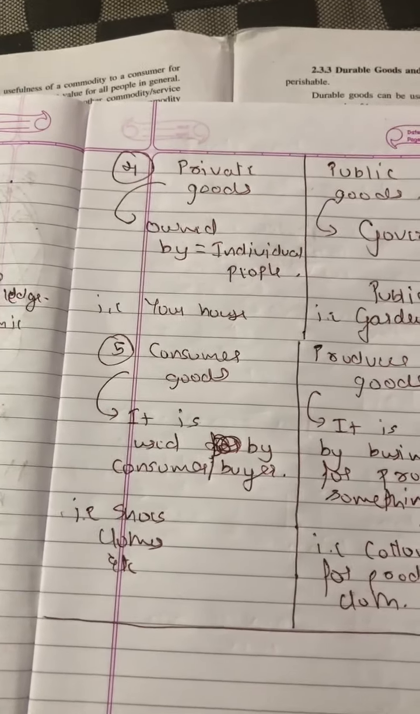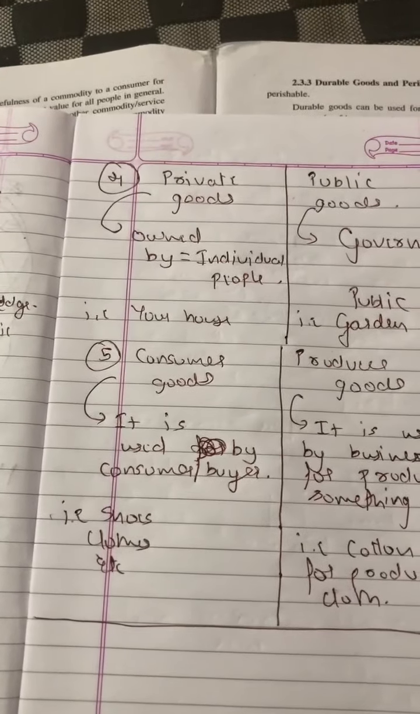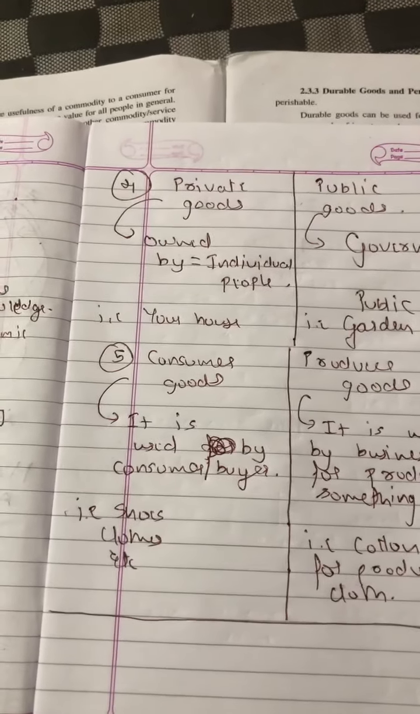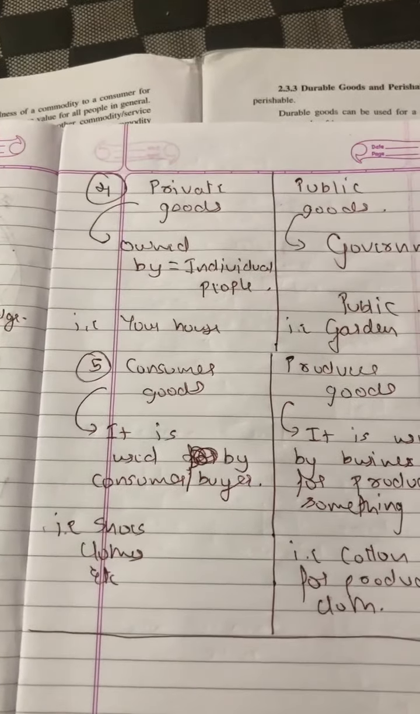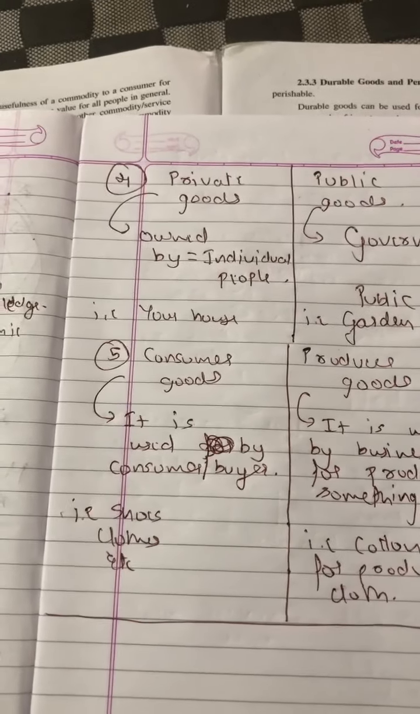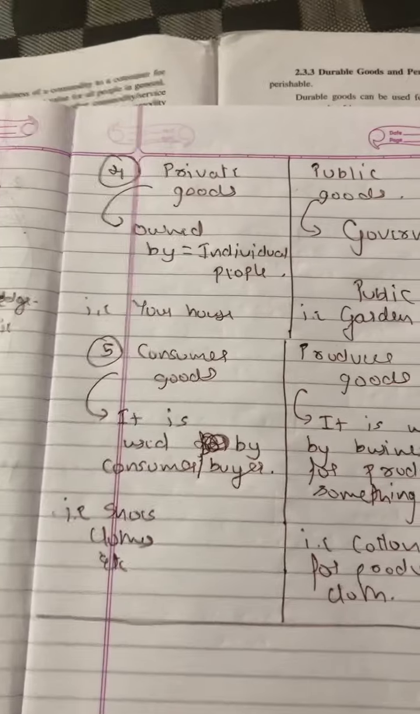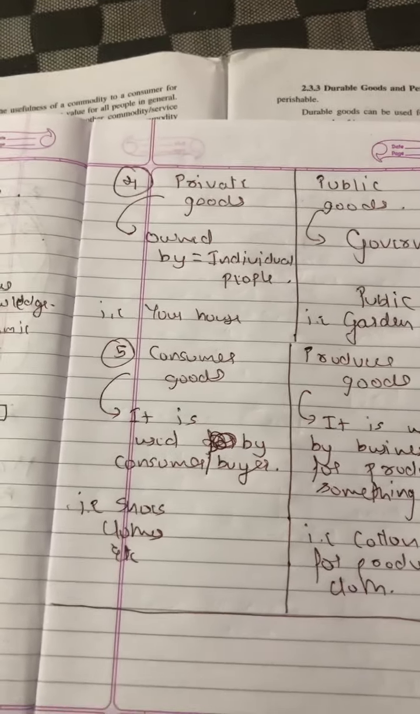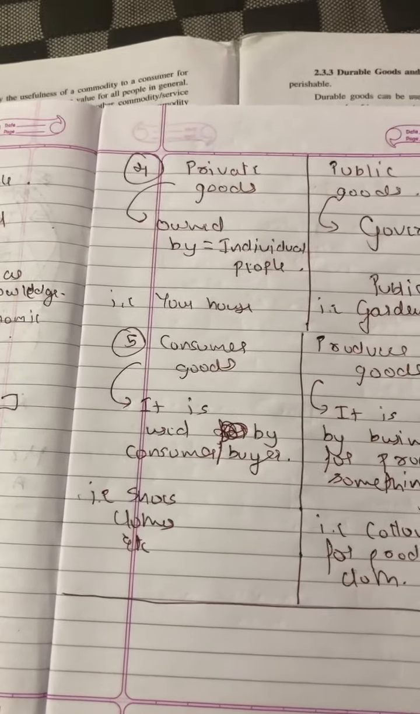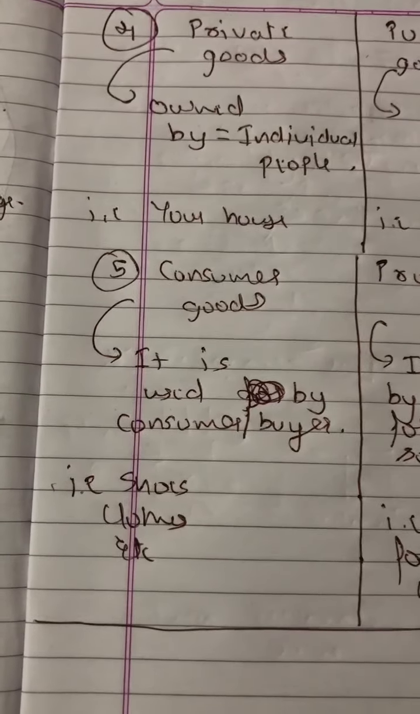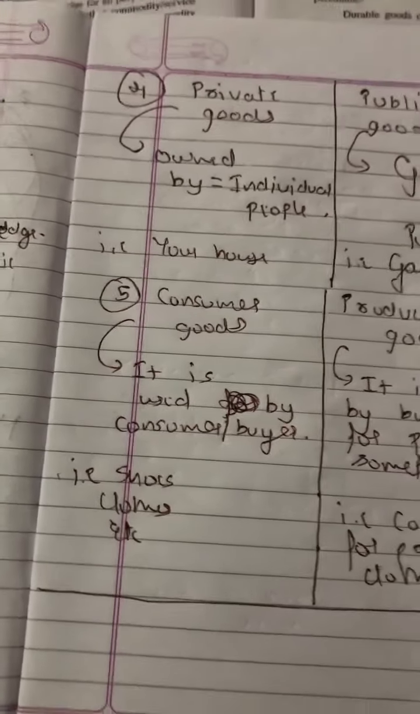Okay, now consumer goods, what do you understand by the term consumer goods? It is used by a consumer or buyer. That means consumer goods are bought from the market and used by buyers like you and me. For example, shoes. Shoes are bought by buyers like you and me and we use it in our daily life. Clothes. Clothes are bought by a consumer or buyer like you and me and we use it in daily life.